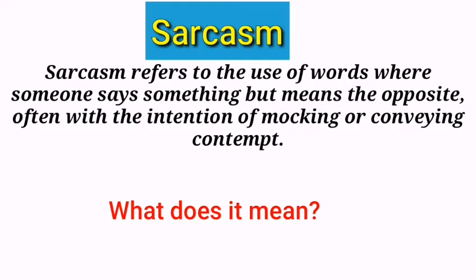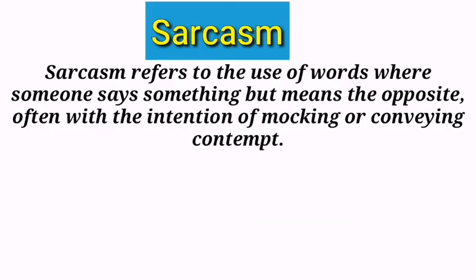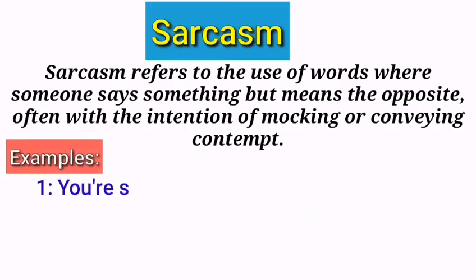I think still you are confused. So, just look at these examples. You're so smart. Look at this example, when someone commits a mistake and another person tells him, you are so smart. So, the speaker is saying something that is obviously the opposite. He is actually insulting the person's intelligence. Basically, the speaker is not actually saying that the other person is smart, but he is expressing his disapproval of the person's intelligence. You can say, he says one thing but means the opposite, with the intention of mocking or disapproval.